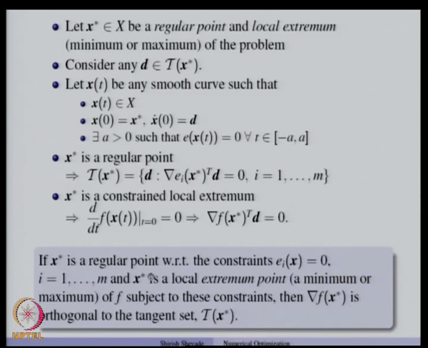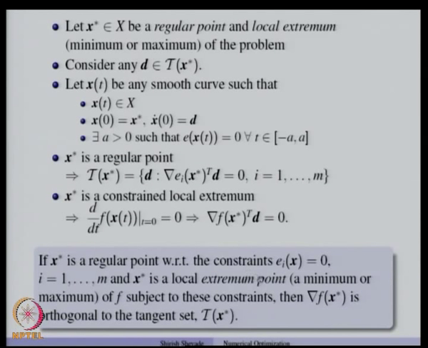So, if x star is a regular point with the constraints a i x equal to 0, where i going from 1 to m, and x star is a local extremum point, whether it is a minimum or maximum, of f subject to these constraints, then gradient f x star is orthogonal to the set T x star.